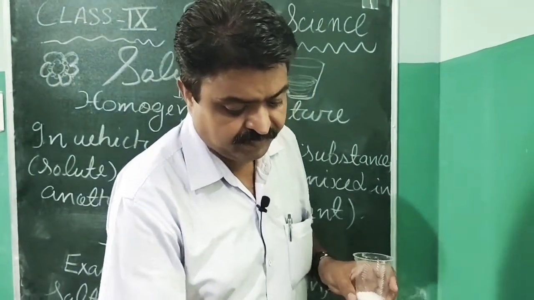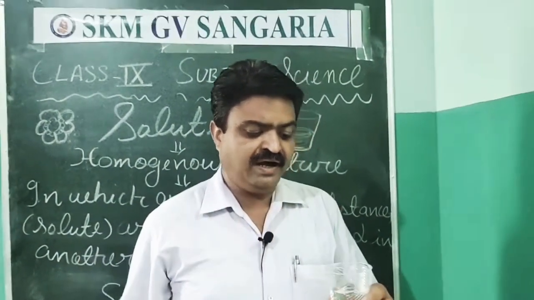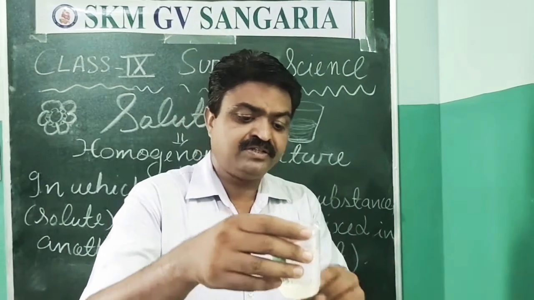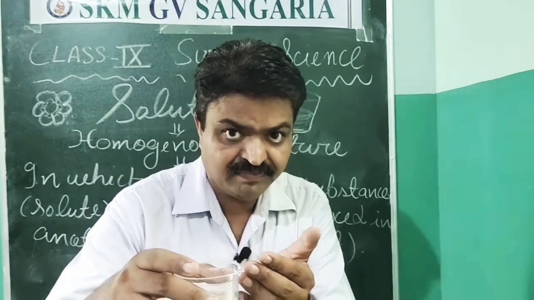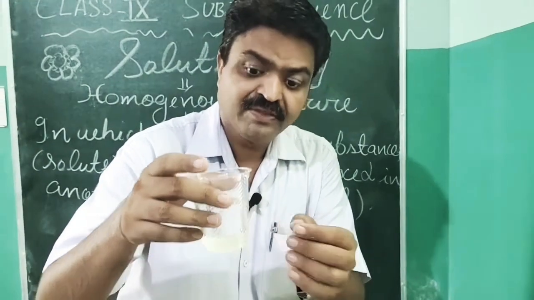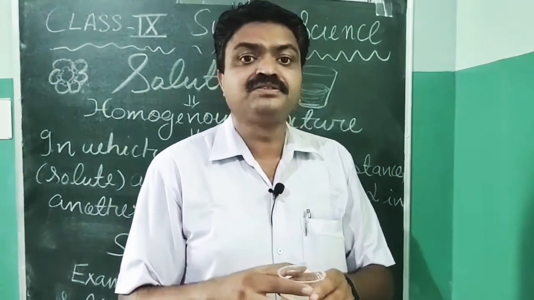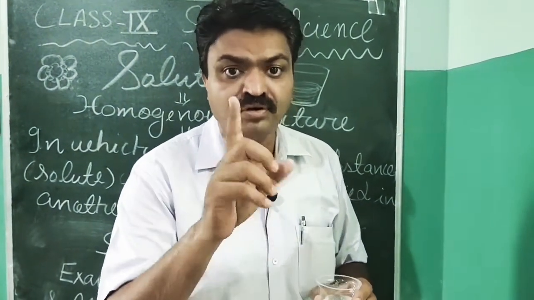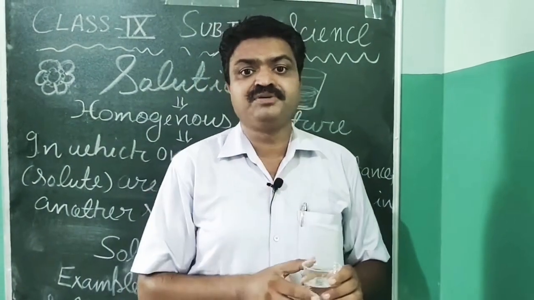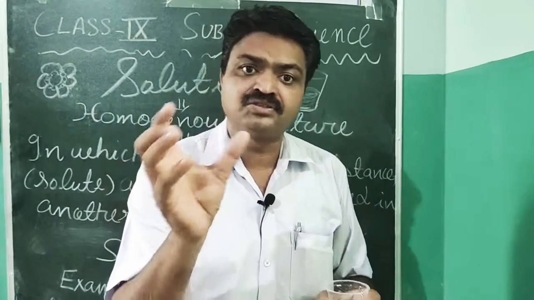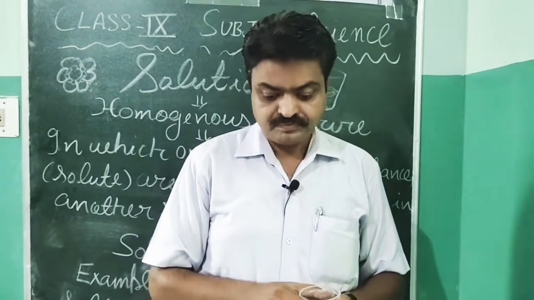If I put water in this, then after some time these sugar particles will completely dissolve in the water, that is solvent. Then the composition that we will get is known as solution. So solution is a homogeneous mixture in which solute and solvent are completely mixed or dissolved.